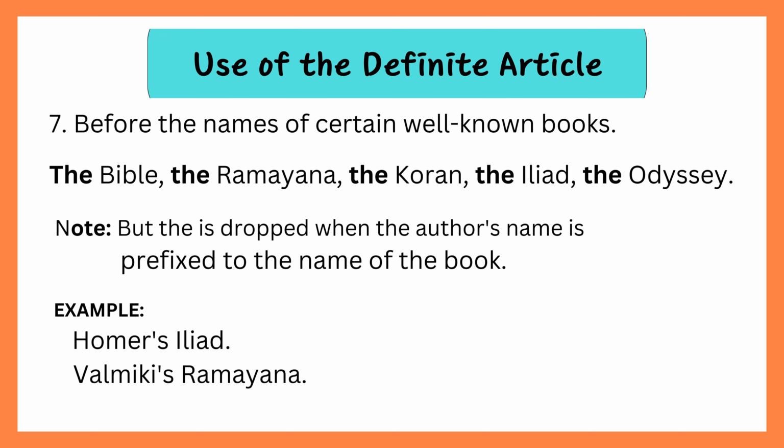Before the names of certain well-known books. The Bible, the Ramayana, the Quran, the Iliad, the Odyssey. Note: but the is dropped when the author's name is prefixed to the name of the book. Example: Homer's Iliad, Valmiki's Ramayana.